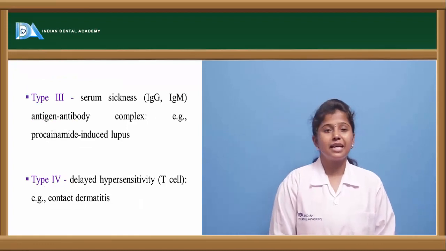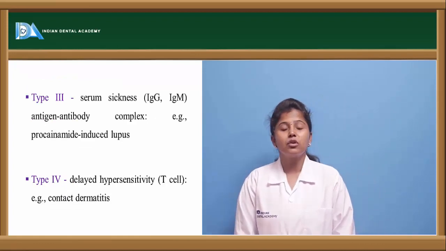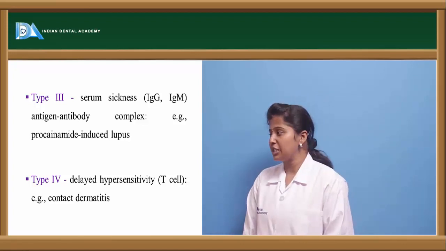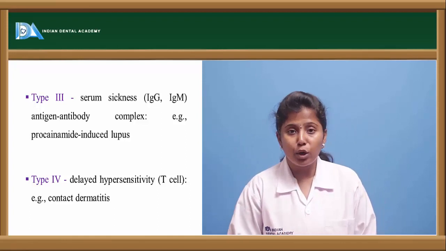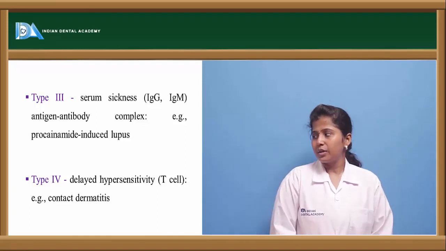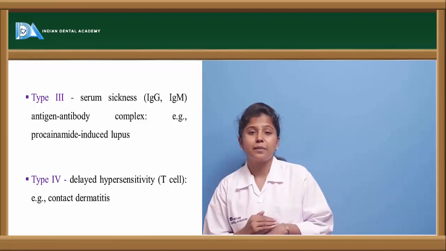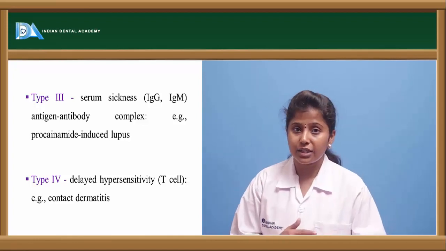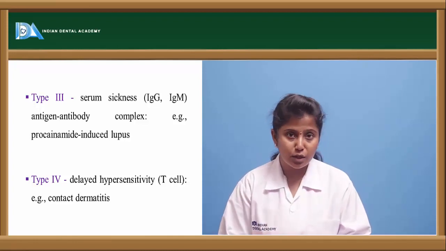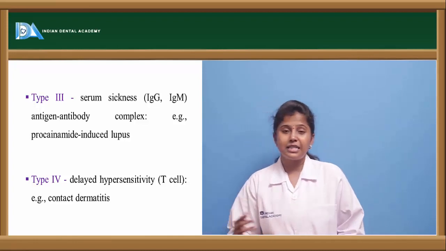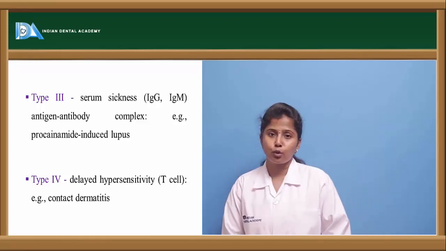The third type is serum sickness. The immunoglobulins, the antibodies like IgG and IgM, may form antigen-antibody complexes, leading to adverse drug reactions, like lupus type of reactions, or they may cause allergic reactions in the body. Lupus type, in the sense, a rash is formed on which a blister is formed. This type of lupus effect is induced with the drug called procainamide.